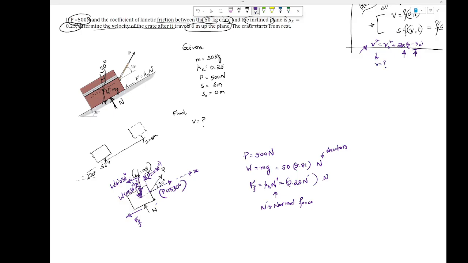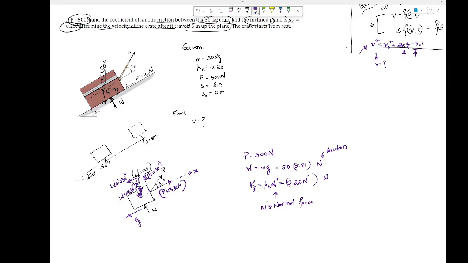Does it make sense? You remember that equation we learned in the last exam, exam 1: final velocity squared equals initial velocity squared plus 2a times the distance traveled, right? a is the acceleration in this case. So that's the equation you would be using here to find the velocity.